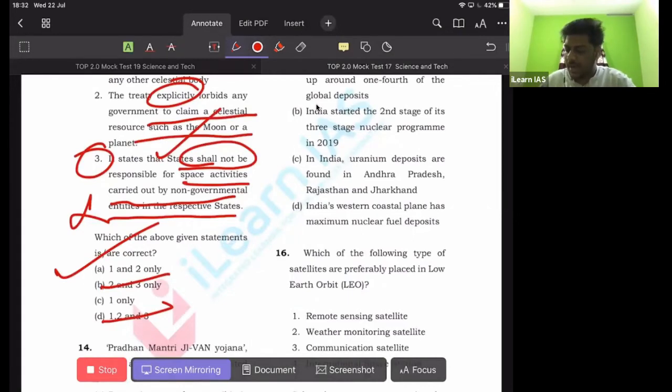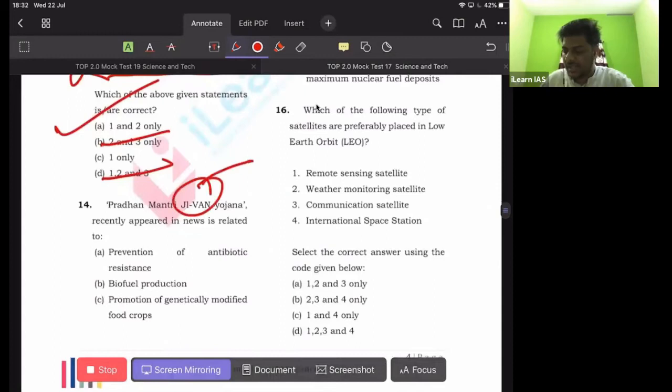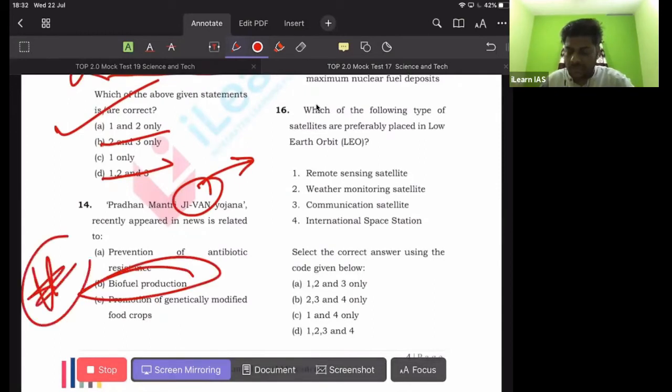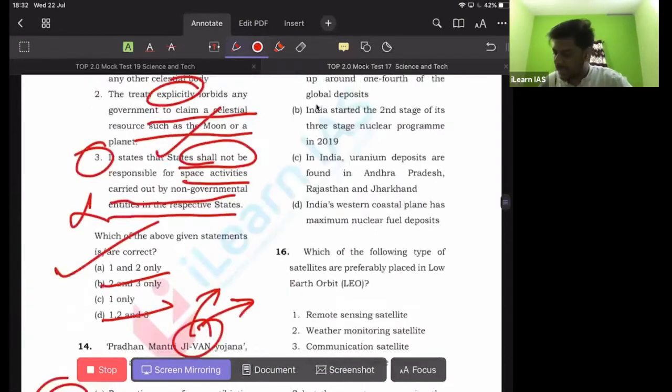Getting it? And Pradhan Mantri Jeevan Yojana, another current affairs topic related to biofuel production. Please study it. Study the features of that particular scheme. There can be a higher possibility of this particular question being asked. 14th one, B is the correct answer.